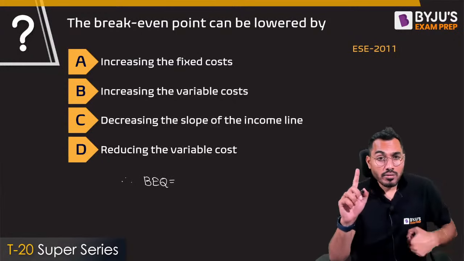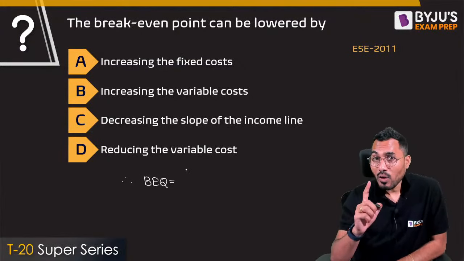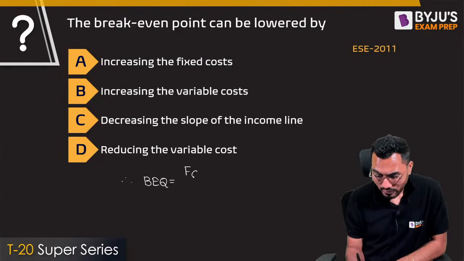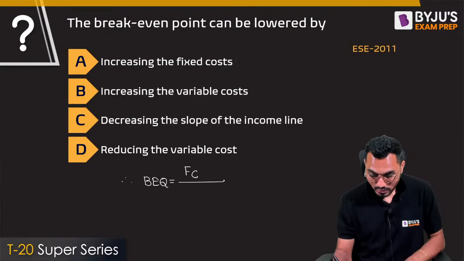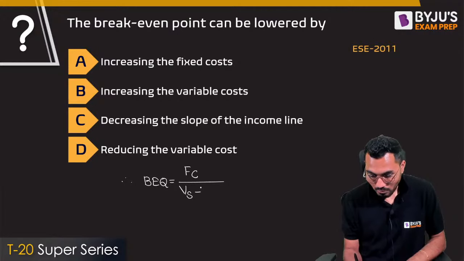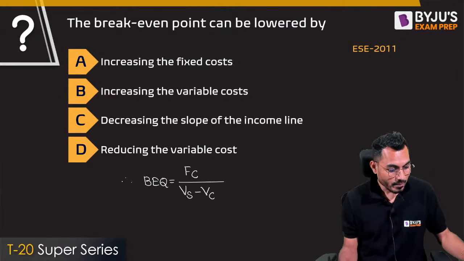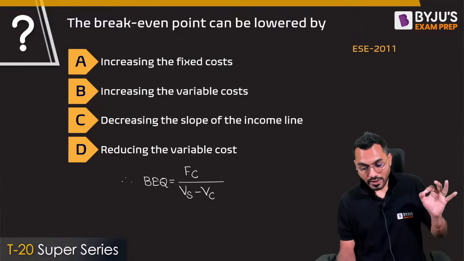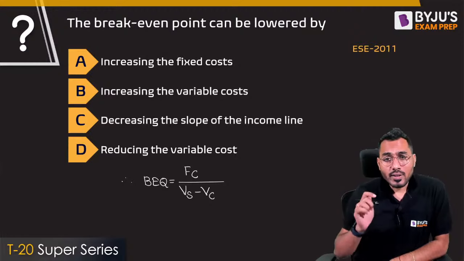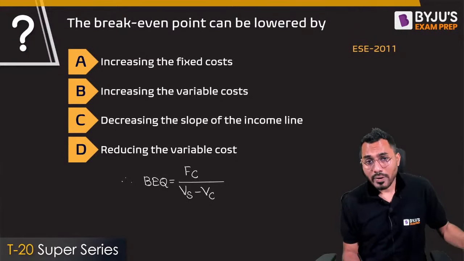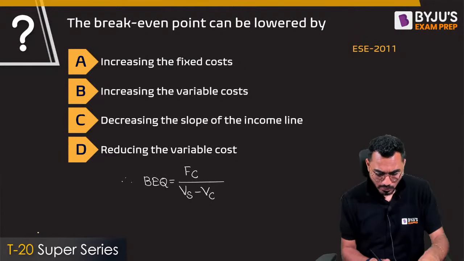We know that whenever we are saying the break-even quantity, can I say break-even quantity is exactly equal to fixed cost divided by sales price minus variable cost? So I'll say that sales price minus variable cost. Sales price minus what? Variable cost. So now it's very simple: I'm interested to lower the break-even quantity. So that means the left hand side has to be lowered.